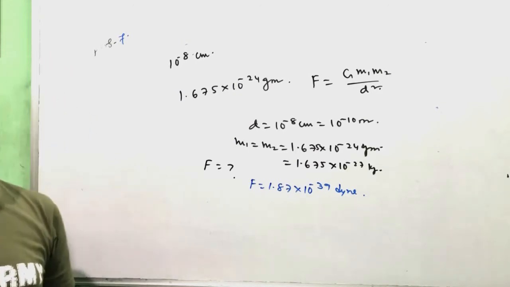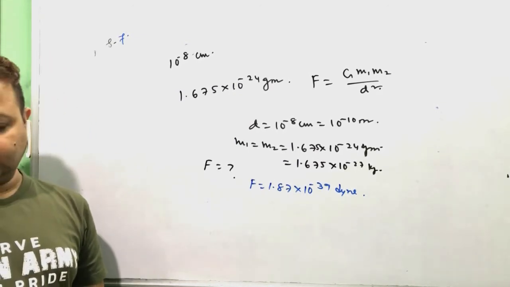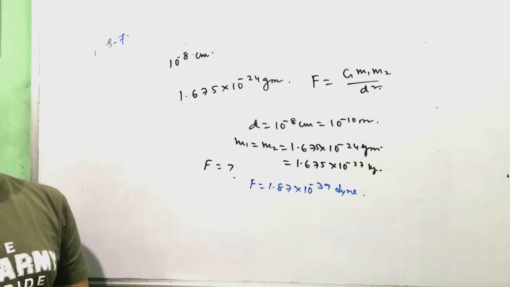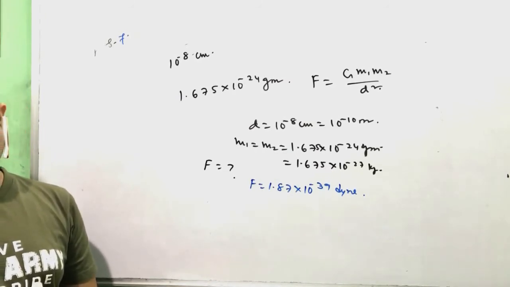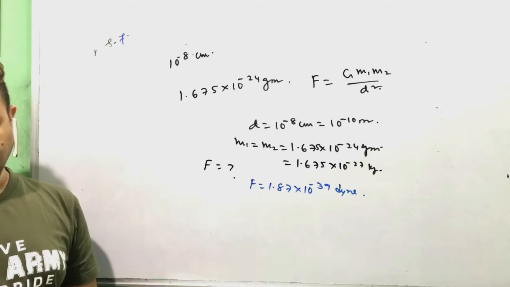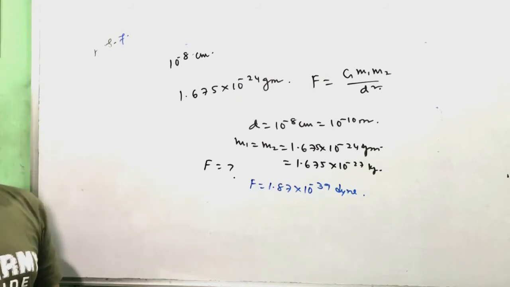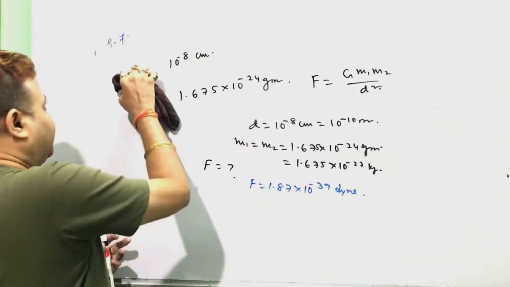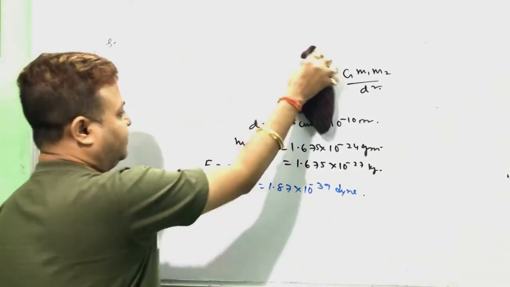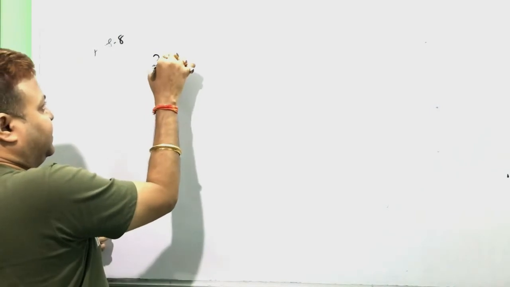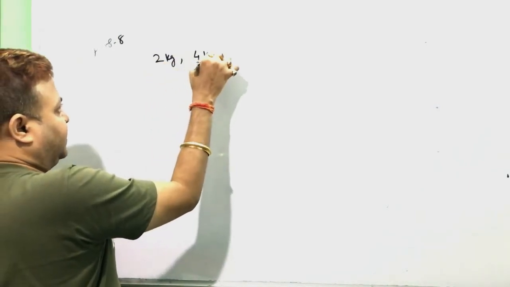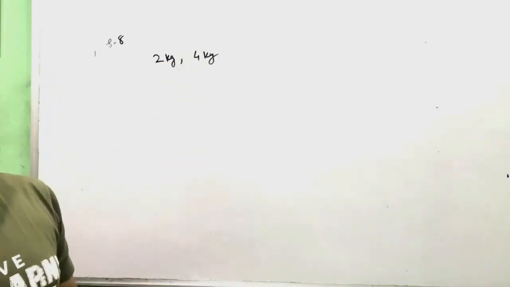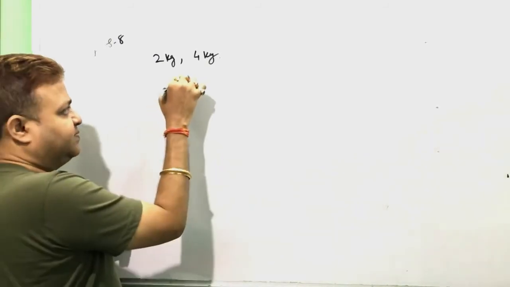Next, number 8. Two particles of mass 2 kg and 4 kg separated by a distance of 100 centimeter.